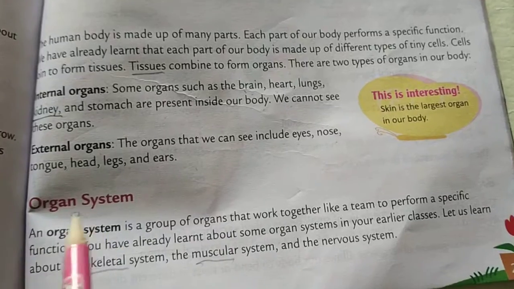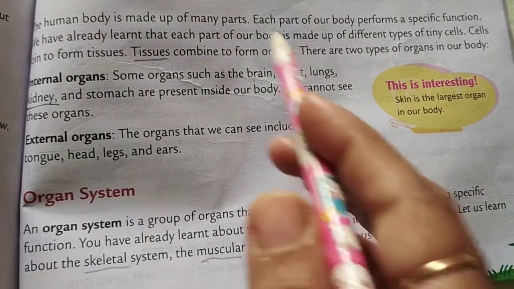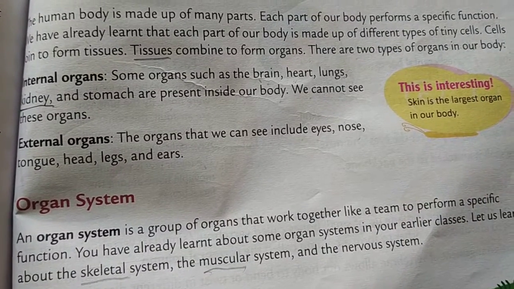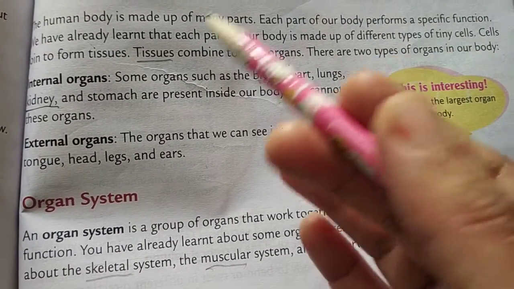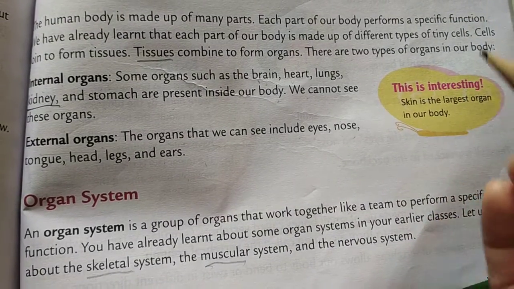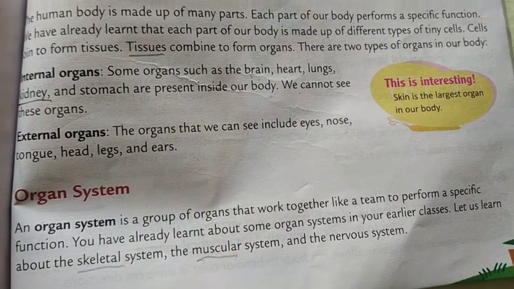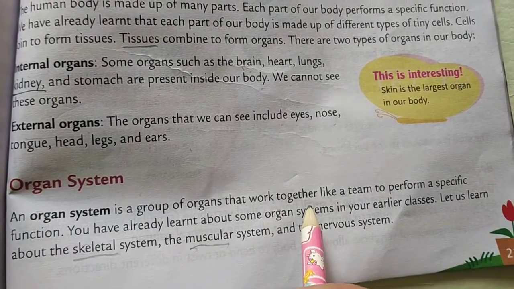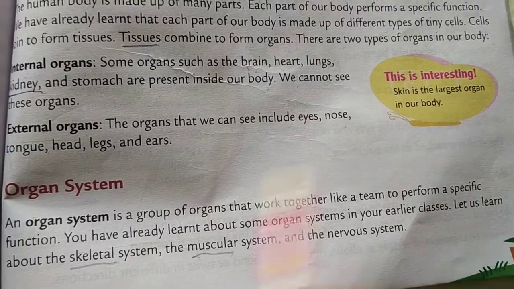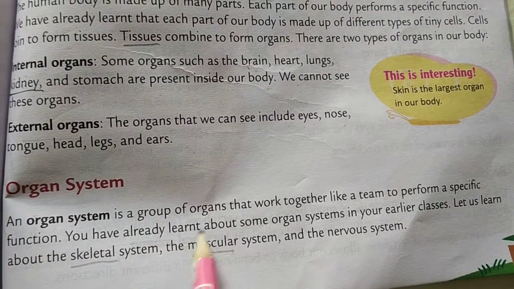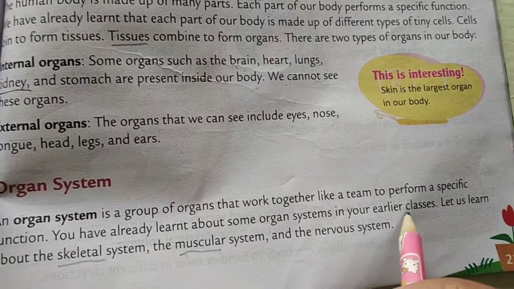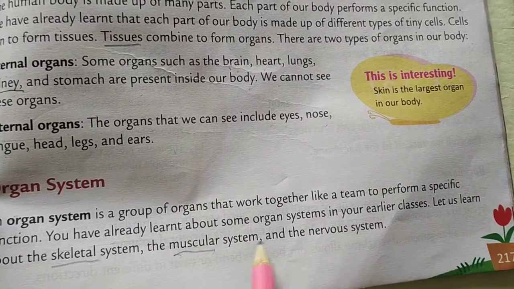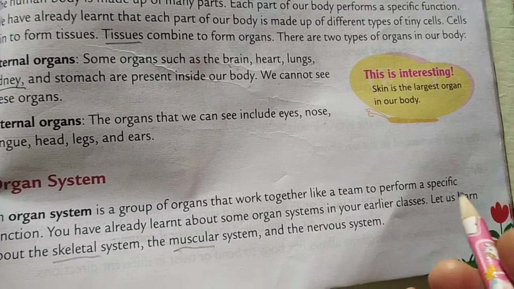So let's see about the organ system. Students, all these organs perform different functions or different work. An organ system is a group of organs that work together like a team to perform a specific function. You have already learned about some organ systems in your earlier classes. Let us learn about the skeletal system, the muscular system and the nervous system.